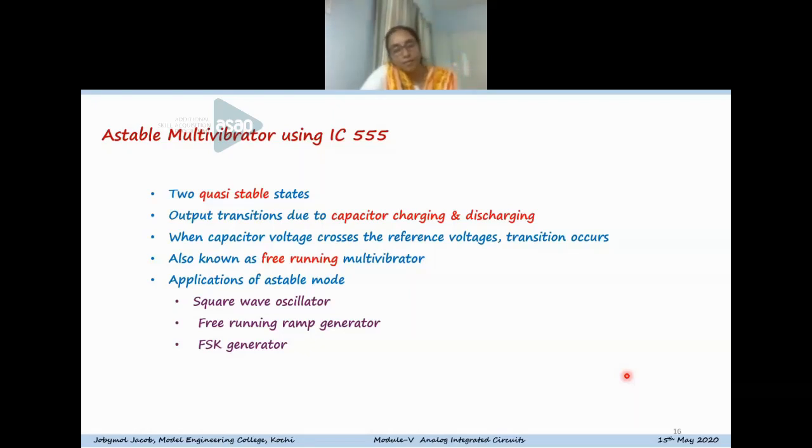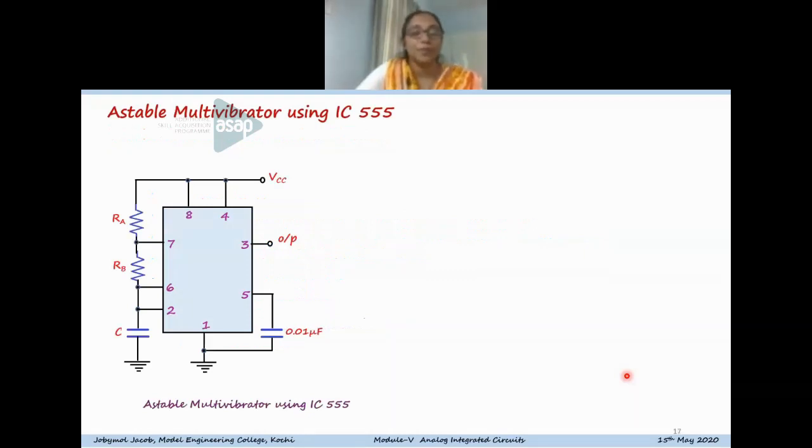The 555 timer in astable mode can be used for generating a square wave. A free running ramp generator can be constructed using this mode of operation. Also for FSK generation, you can use the 555 in astable mode. So this is the connection diagram of an astable multivibrator using the 555 IC.